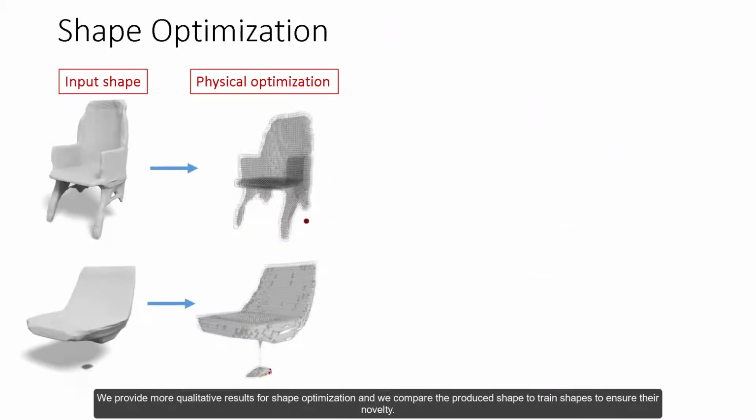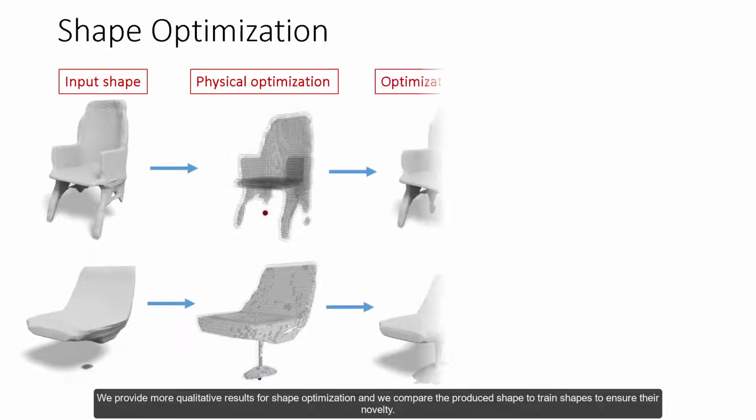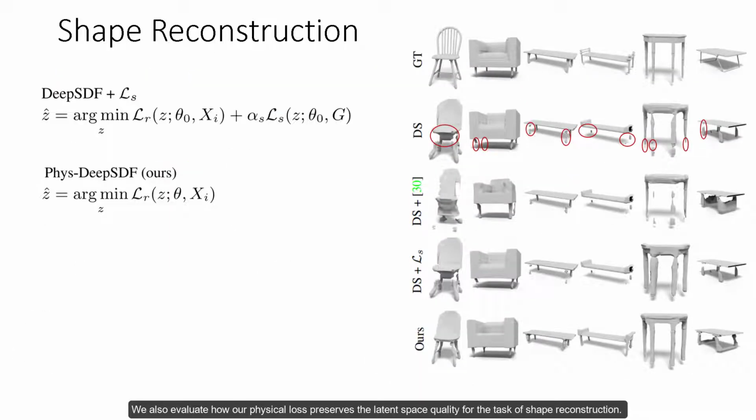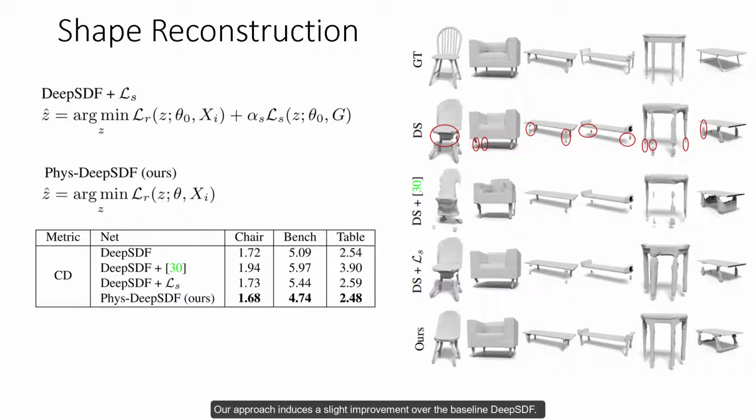We provide more qualitative results for shape optimization, and we compare the produced shapes to training shapes to ensure their novelty. The obtained results show that our physical regularization proves beneficial to ensure the validity of the generated content and the discovery of novel shapes. We also evaluate how our physical loss preserves the latent space quality for the task of shape reconstruction.